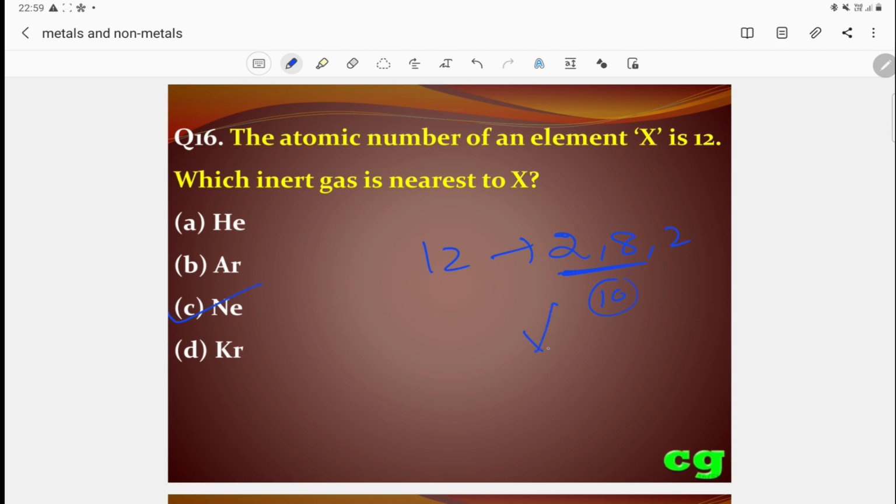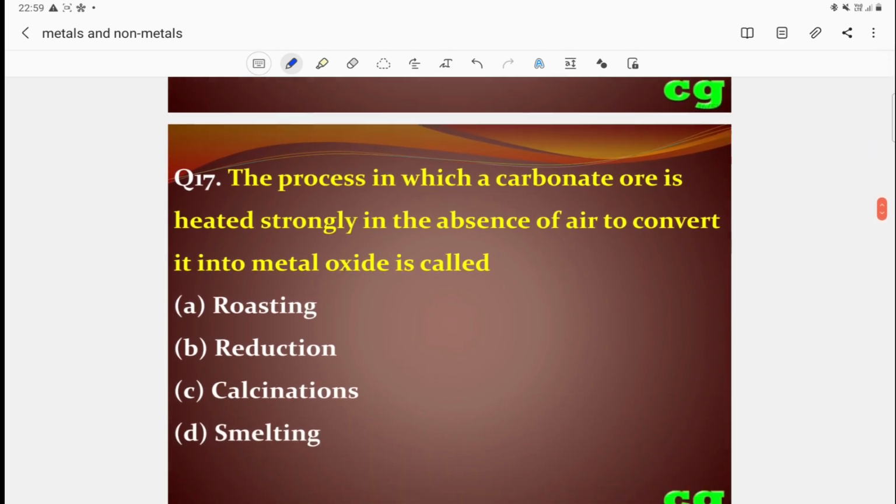When it loses 2 electrons, it becomes 2, 8, which is equal to 10. So the answer is neon.